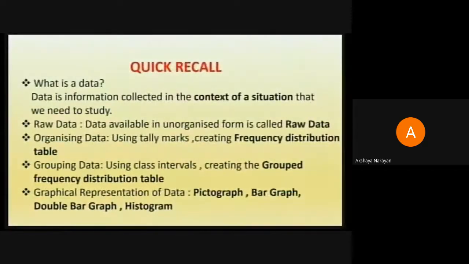Later, we moved on to the interesting part of the chapter, which was the graphical representation of data. We were talking about the pictographs, the bar graphs and the double bar graphs, which was a quick recall of what you have learned in class 7. So grade 7, you already had all this. The only new thing which was added to that was the histogram. So in the last class, you have clearly learned to put the given tabular data in the form of a histogram, which was having all those rectangular bars that you were drawing using the tabulation given to you.